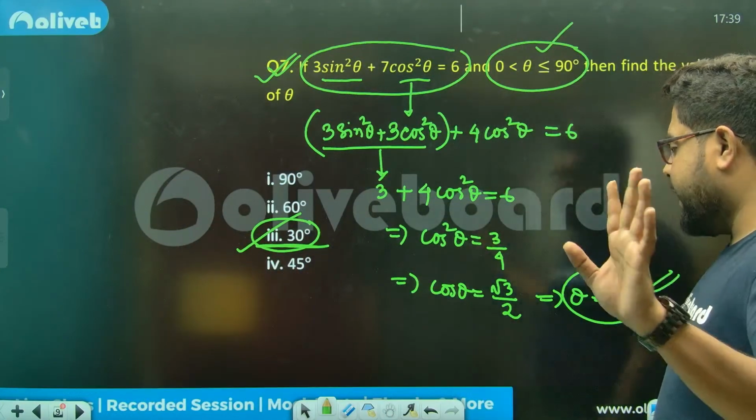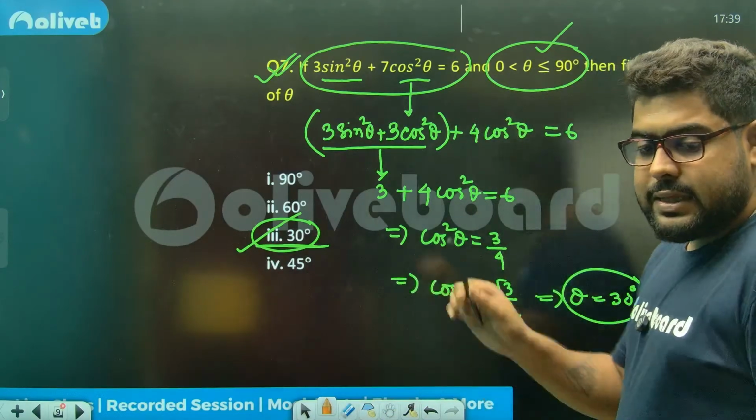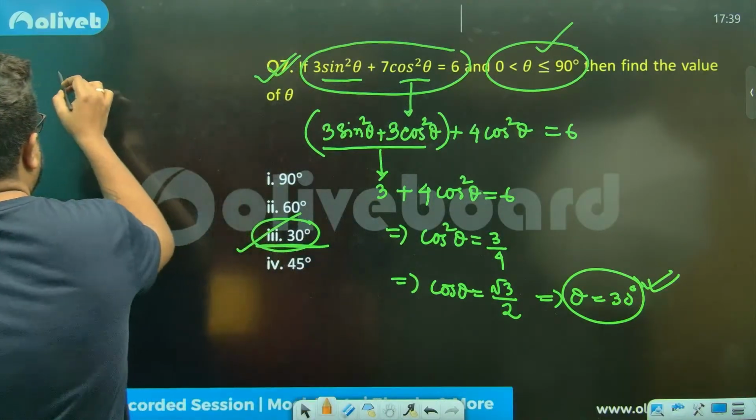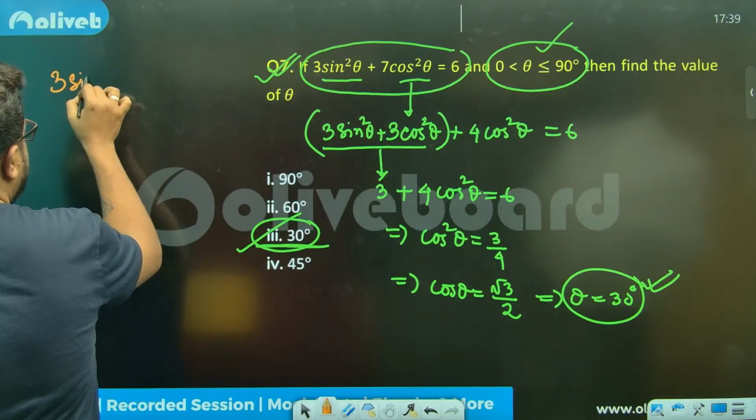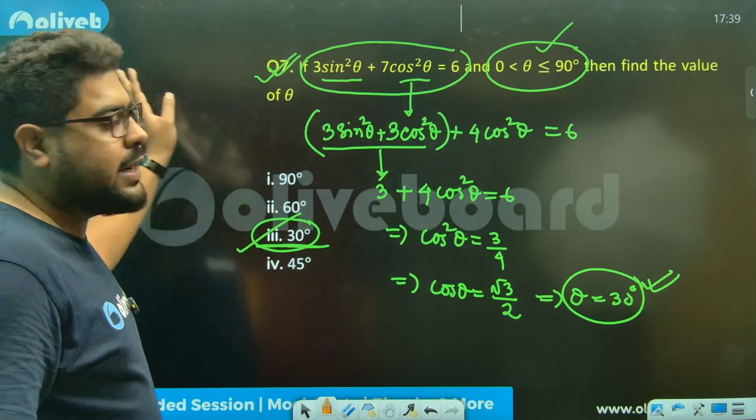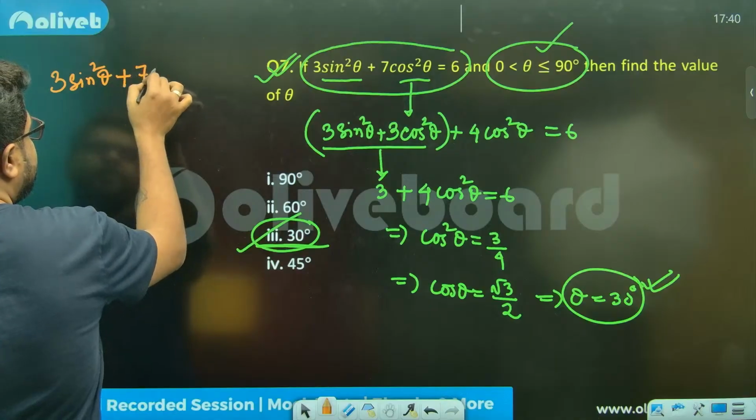Now again, here I want to discuss a particular thing. The question will sometimes be given to you like this as well: 3 sine square theta. Again, don't try to solve this question because I'm giving you random numbers. You might not get any value. I'm just giving you some random numbers.